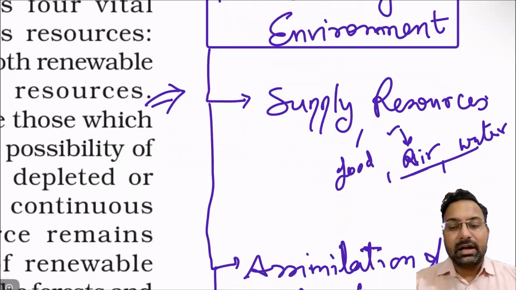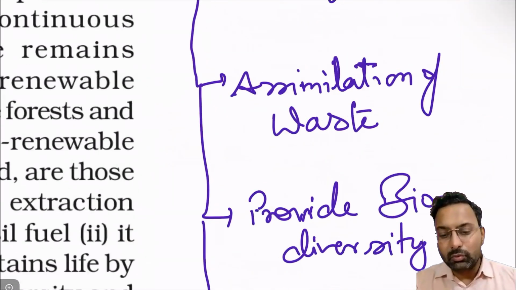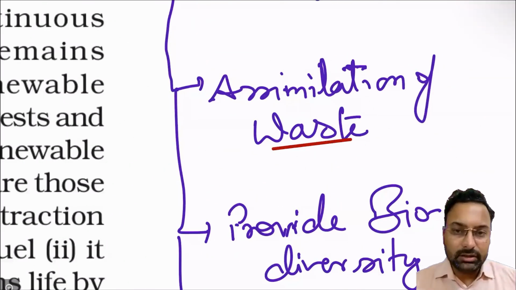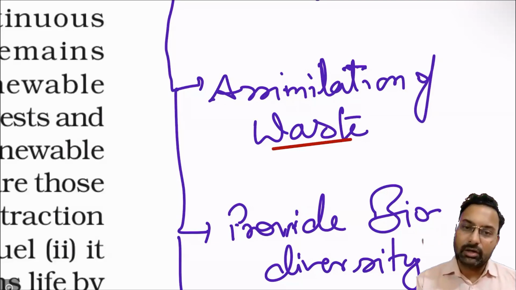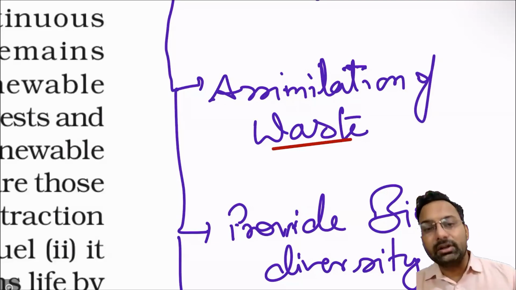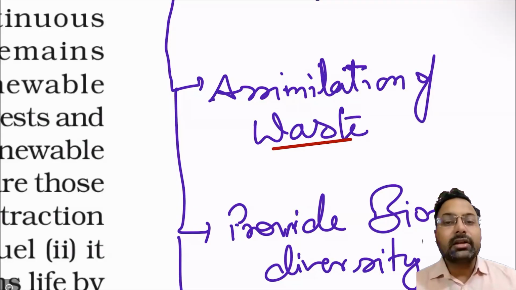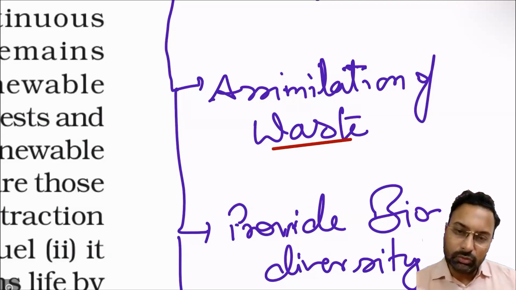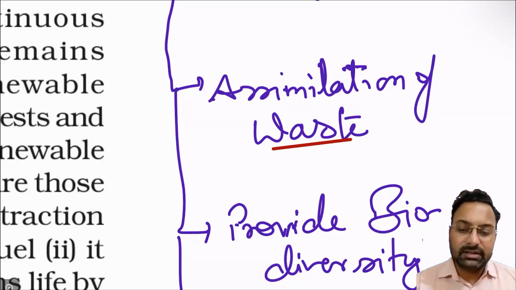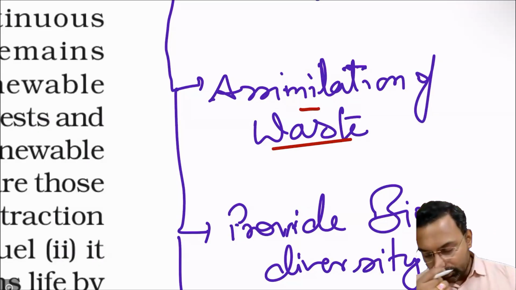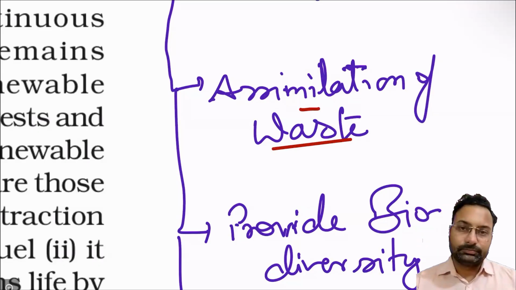Now it assimilates the waste. Whatever waste is generated by the biotic component gets concentrated into the environment, and then the waste gets recycled into fresh substances. That is a function of the environment.